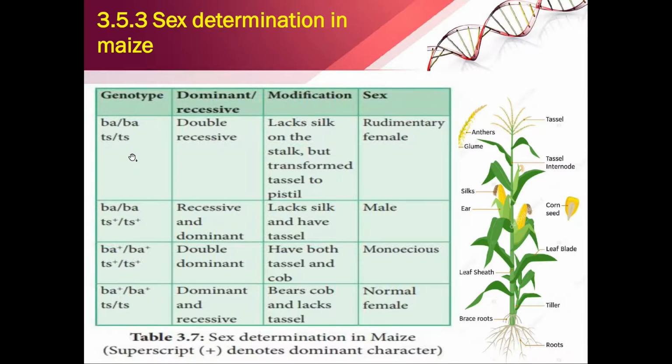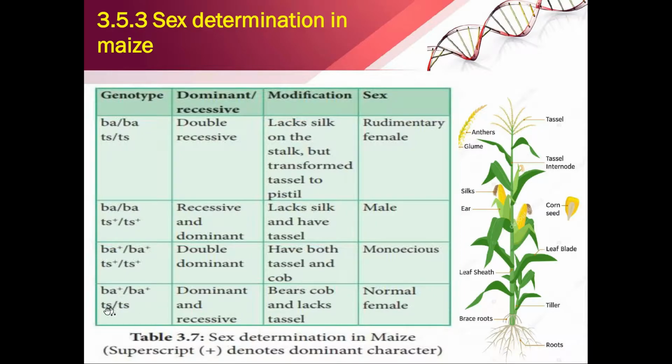Then BA, that is the gene name which is recessive, TS plus, that is dominant. So recessive and dominant, it will lack the silk but will have the tassel. So tassel will be present but silk will be absent. So it is a male plant. Similarly, BA plus, TS plus, both of them are in the dominant condition. So double dominant, it will have both the tassel and the cob. So both the inflorescence will be present. So it is a monoecious plant.